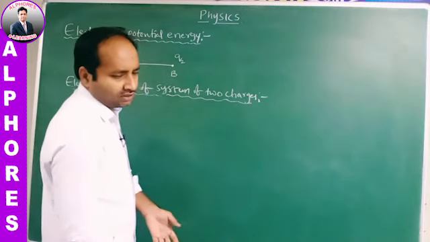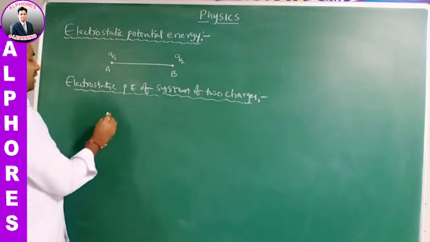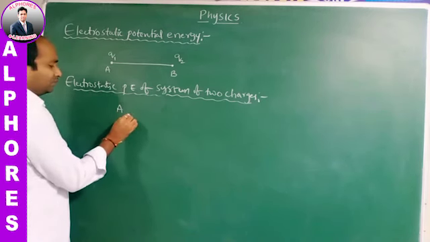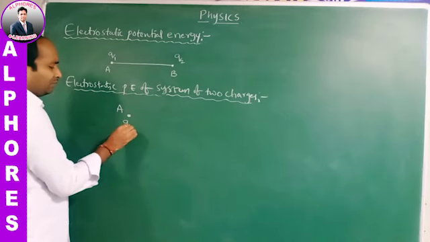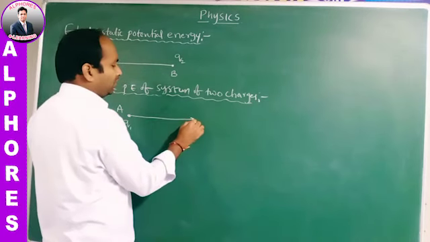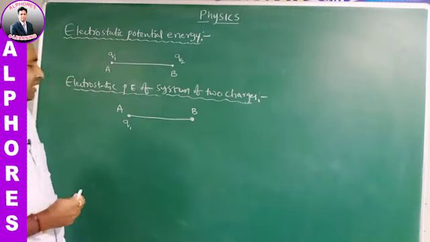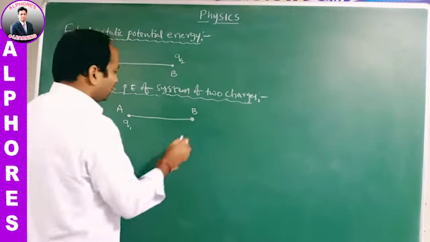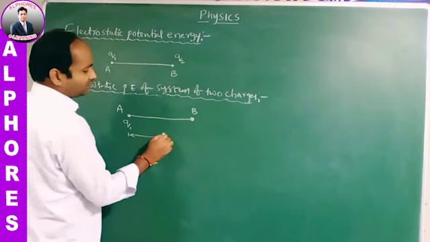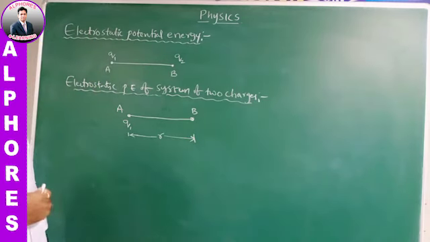In the same example, first take a completely empty free space. At any point A in the free space we place the charge Q1. Now B is a point within the electric field, at a distance R from the charge Q1. The distance between A and B is R.